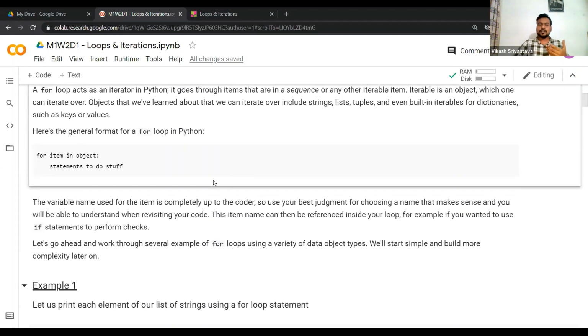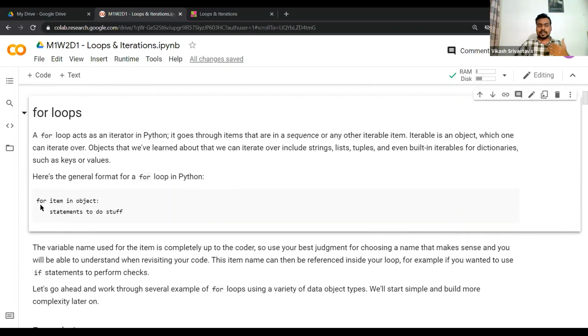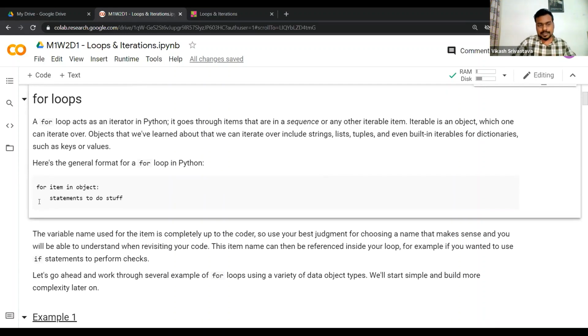So if you're not familiar with for loops, essentially what you need to do is write for item in object, right? Imagine this object has a lot of items and we are going over item by item. So for item in object, and then you write some piece of code with proper indentation, whenever you provide the colon here. So let's just have a look at whatever things are there in the for loop statement.